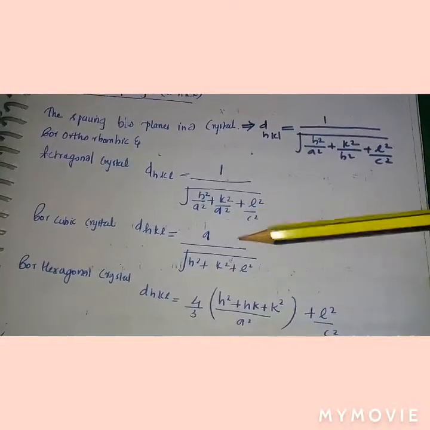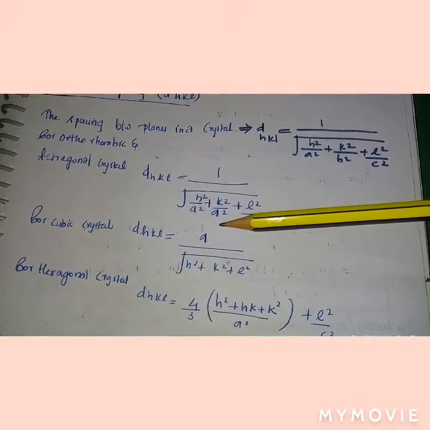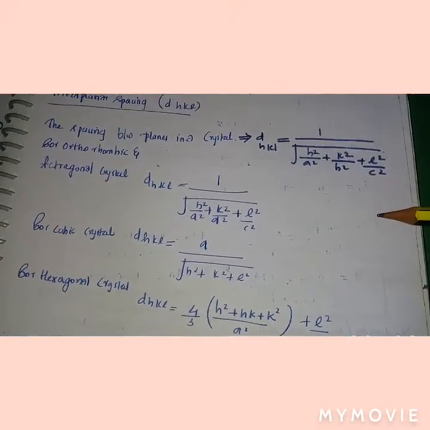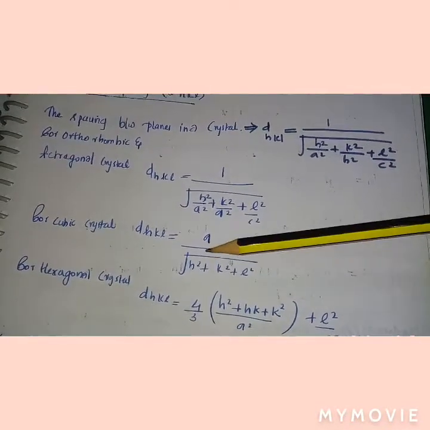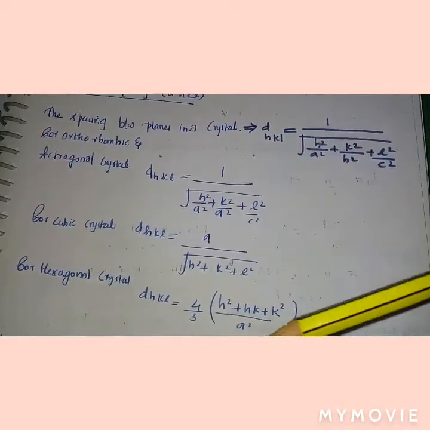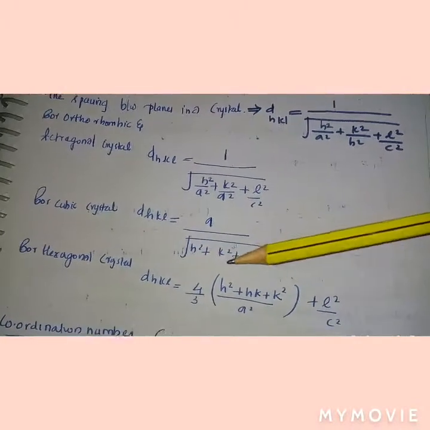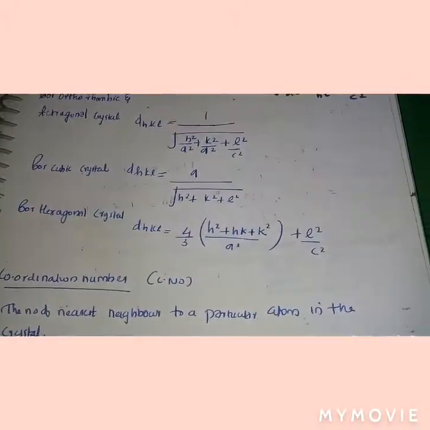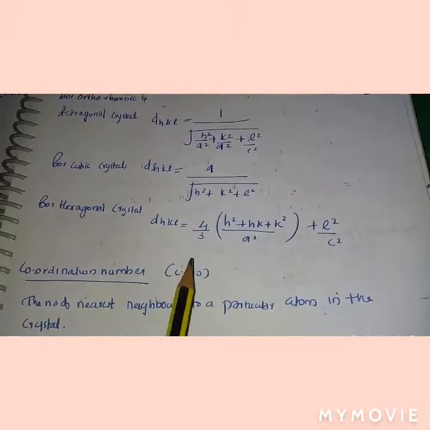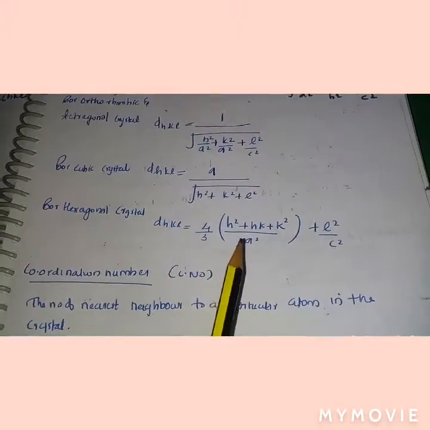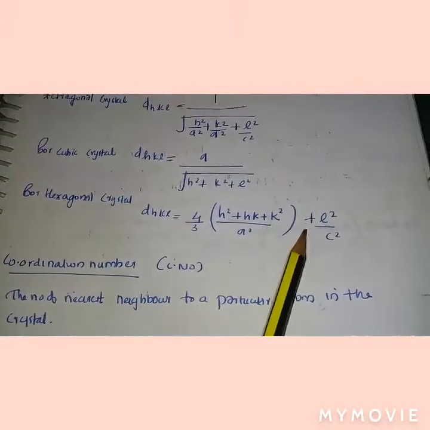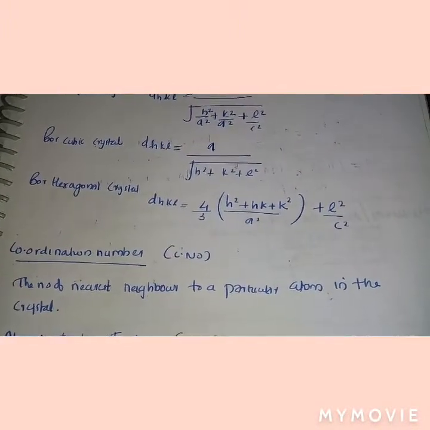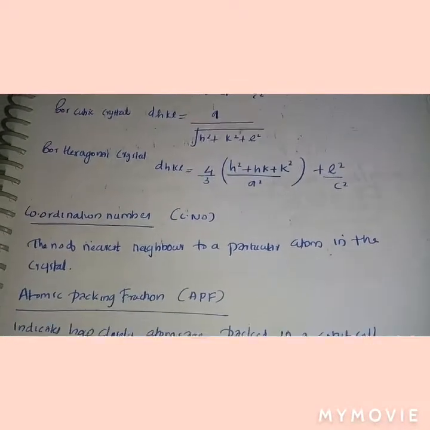For a cubic system, you can easily use that a is equal to b is equal to c is equal to a only. So we can take a on the upper side: a divided by under root h square plus k square plus l square. For hexagonal crystal system, d_hkl is equal to 4 by 3 (h square plus hk plus k square) by a square, plus l square by c square. This should be by-hearted for the exams.